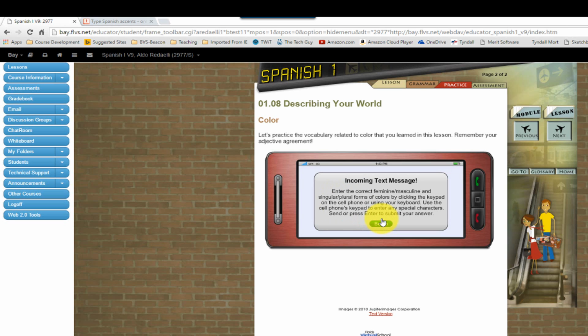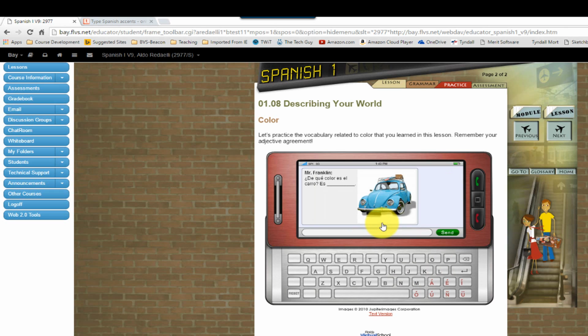Okay, so we're going to type student for a name. And you'll say this, very easy to do, but again, very important that you do all of this, okay? ¿De qué color es el carro? What color is the car? Es azul, okay? Although in reality, I want you to use a full sentence. El carro es azul. The car is blue, okay? ¿De qué color es el diccionario? Es anaranjado. El diccionario es anaranjado. We always answer using full sentences, okay? Very important to do that, okay?